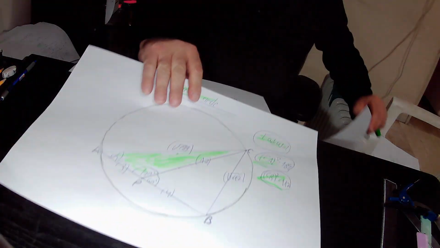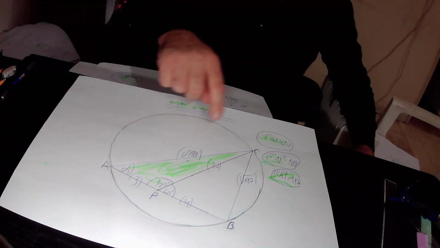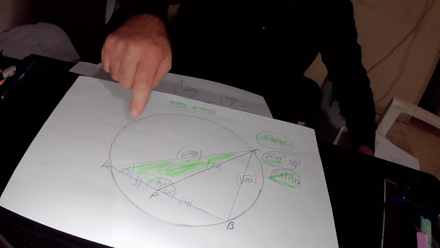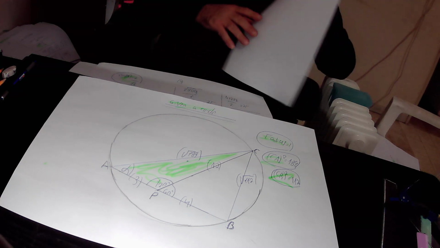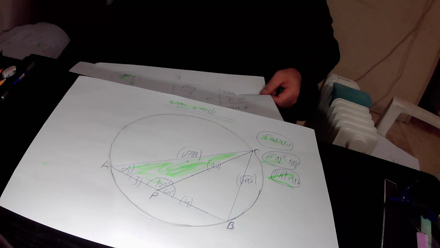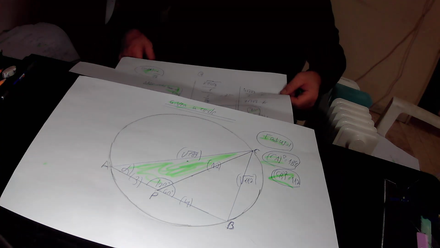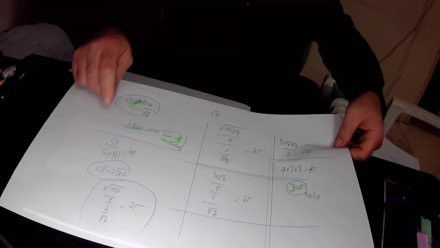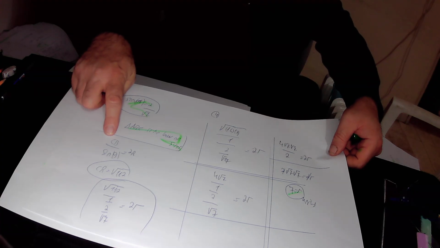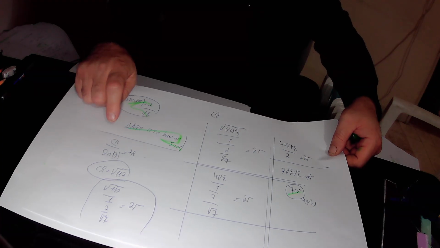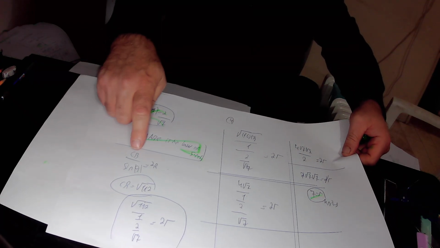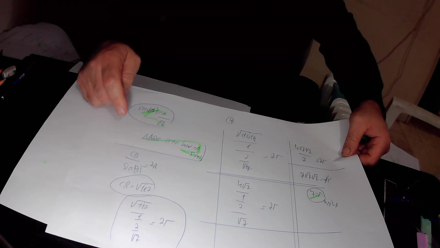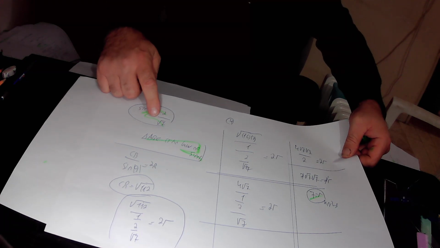So according to the law of sines in this triangle ABC, we get that CB over sine alpha equals 2R. And R is the radius of this circle that circumscribes triangle ABC. R is the radius that we are looking for in this question. So in total, according to the law of sines, we found that in triangle ABC, CB over sine alpha equals 2R. We already found that CB equals the square root of 112 units in length, and sine alpha equals 2 over square root of 7.